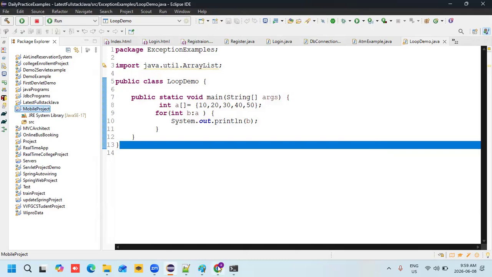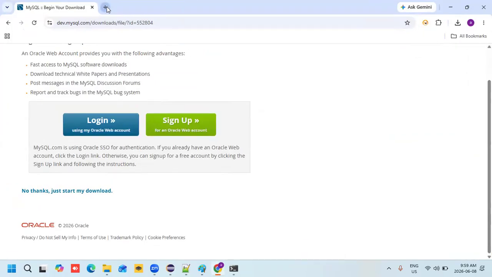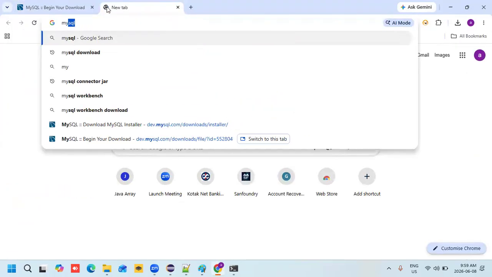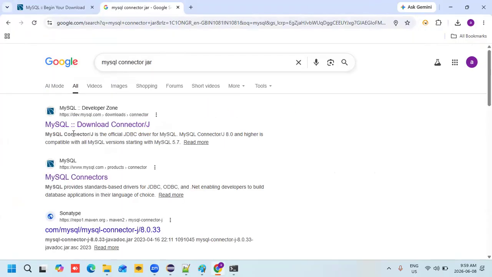Where will we find it? From Google. Go to Google, search for MySQL connector. If you want to provide a connection between a Java application and the database, we must require some third-party jar file. What is that? MySQL connector jar. Previously we downloaded the MySQL software. Now we are not downloading the MySQL software, we are just downloading the MySQL connector.